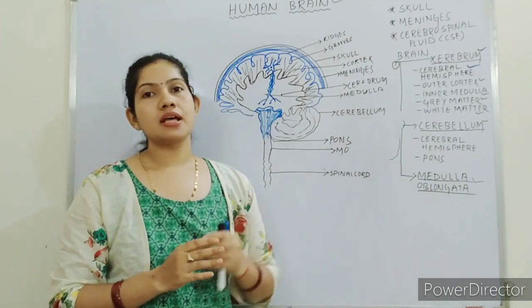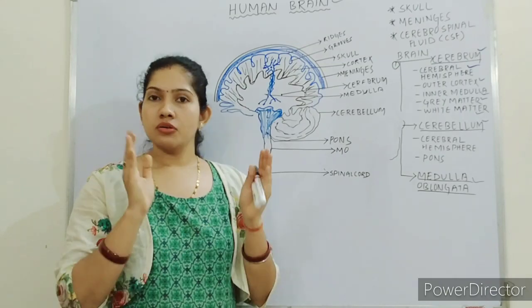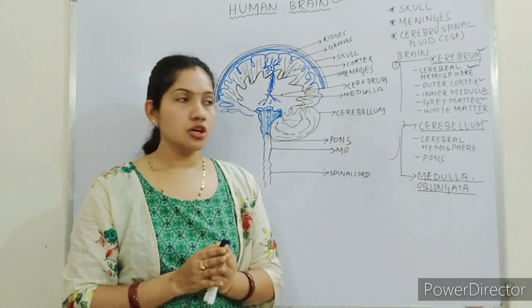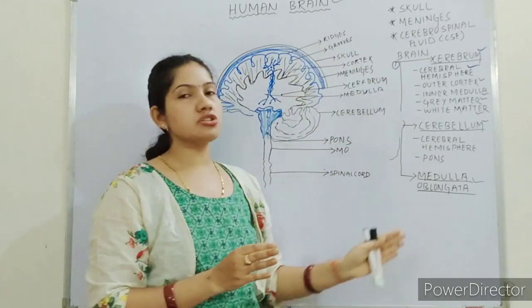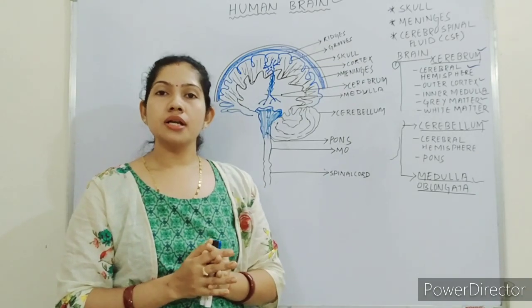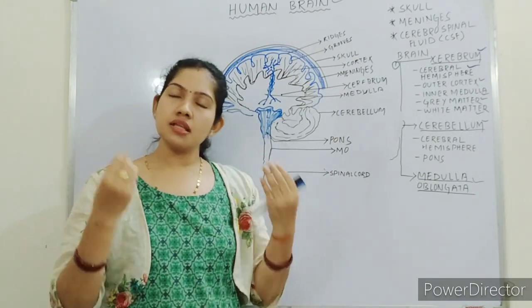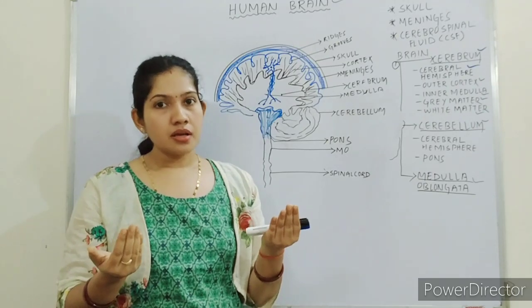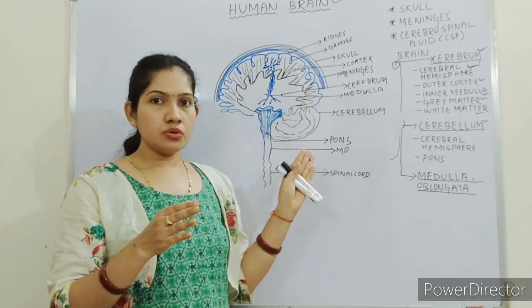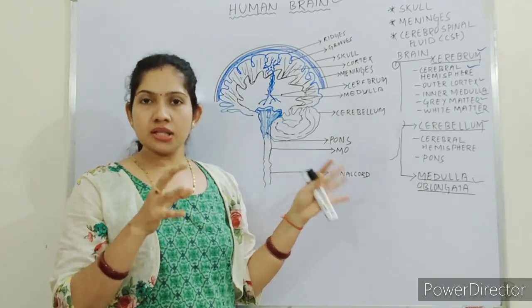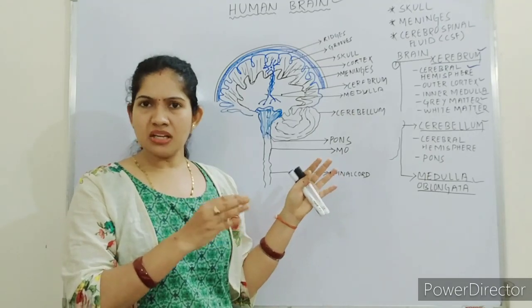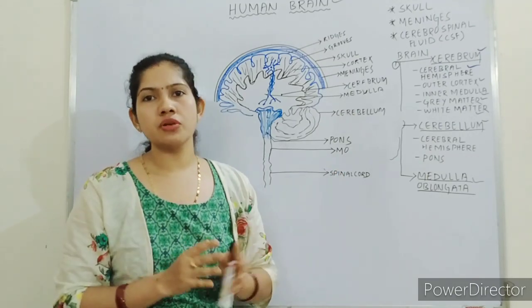And medulla oblongata can also be called what? Brain stem. Got it? So these are some of the structures that are included in the human brain. There are some more structures, but this is the detailed structure of the human brain. Some more parts you will read in your higher classes.